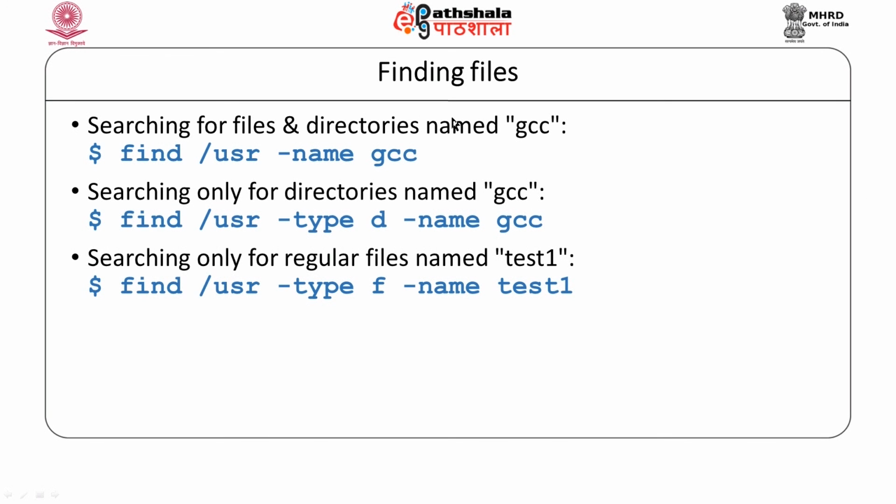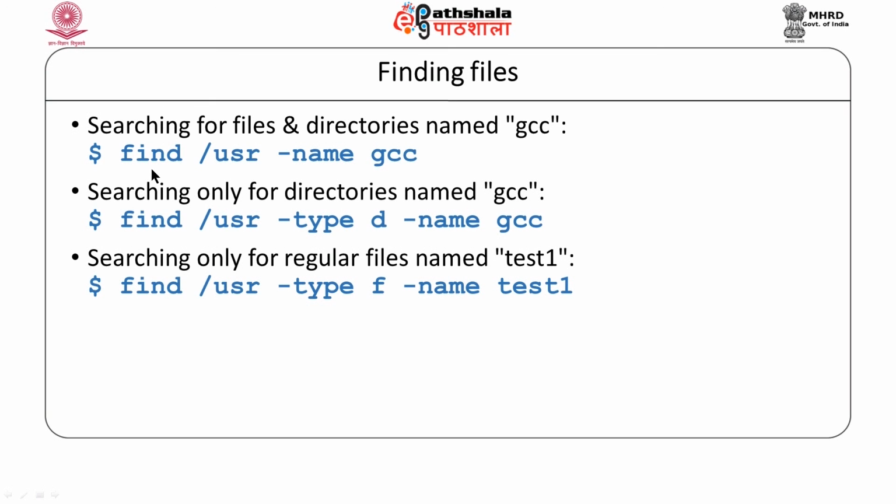Now, let us see how we find files. Searching for or locating a file requires the find command. We can find a file by specifying the name of that file, by specifying the directory, by specifying the type of file, whether it is a regular file or block special.